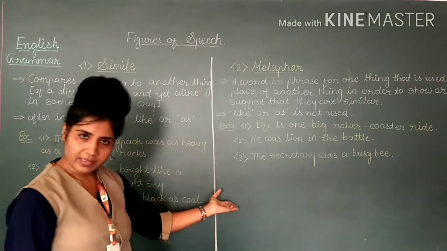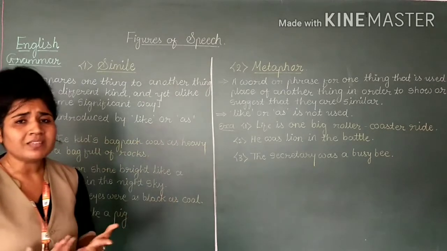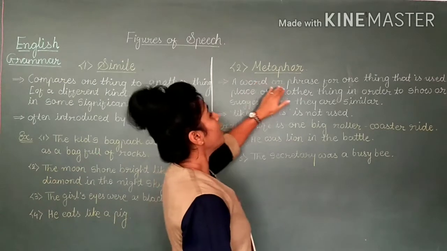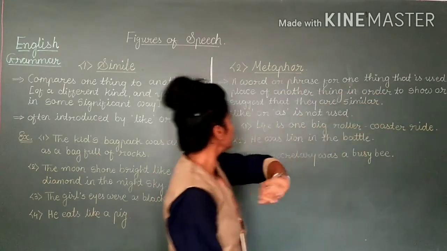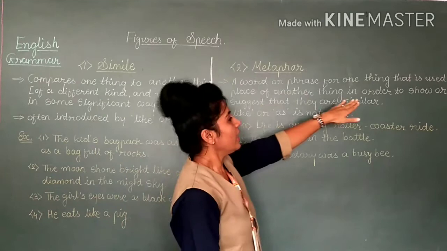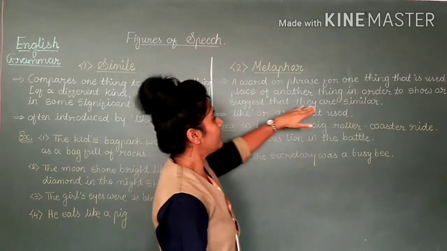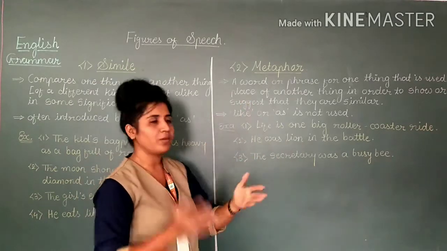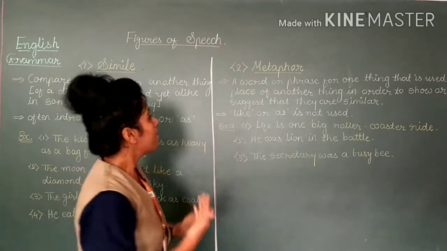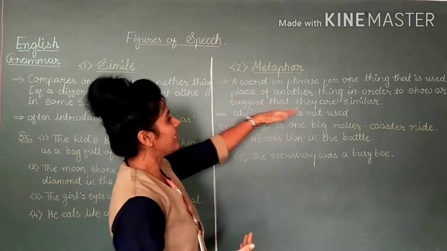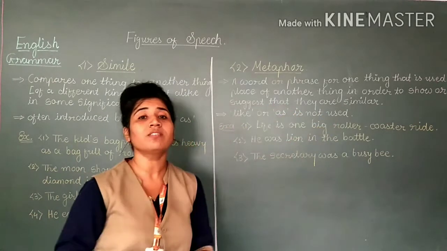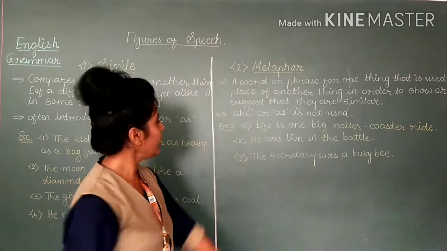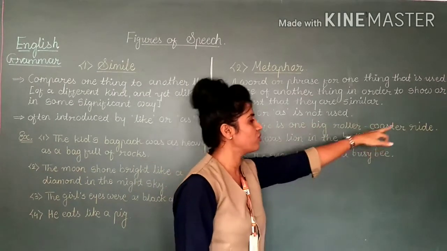Second is also of comparison, but something is missing in this. Like and as, you cannot see in this figure of speech. A word or phrase for one thing that is used in place of another thing in order to show or suggest that they are similar. Okay, so here also comparison is there between word, between phrase, between person, between thing. But here in order to show or suggest that they are similar, they have shown the similarity, but the words like and as are not there. So the first line here you can see is: life is one big roller coaster ride.